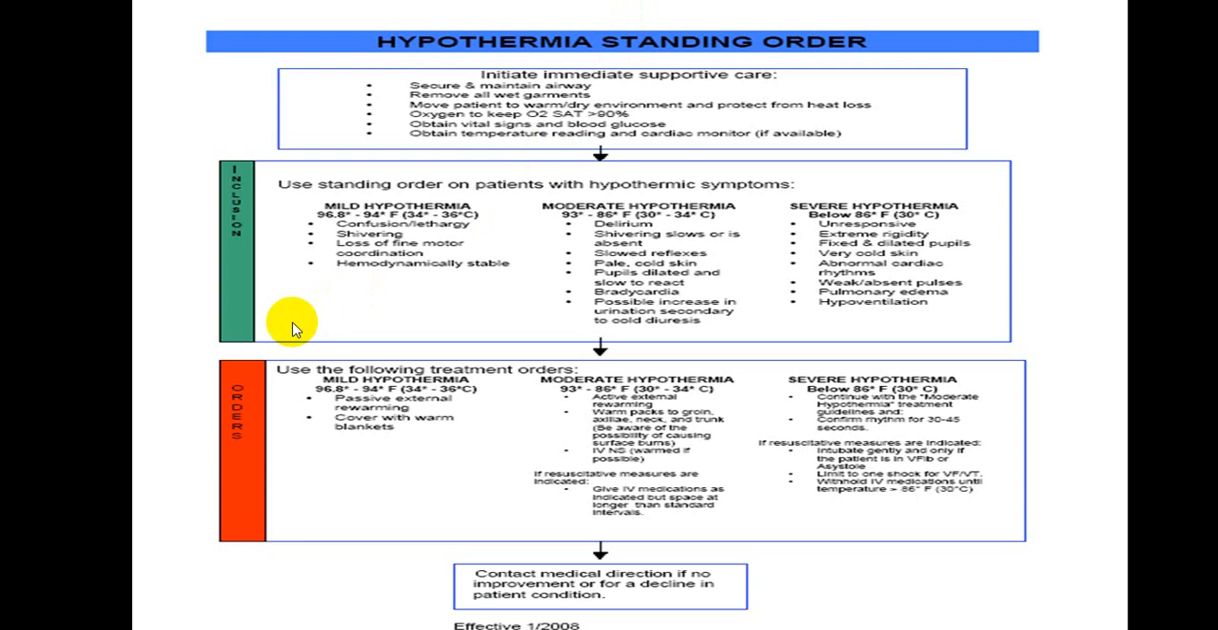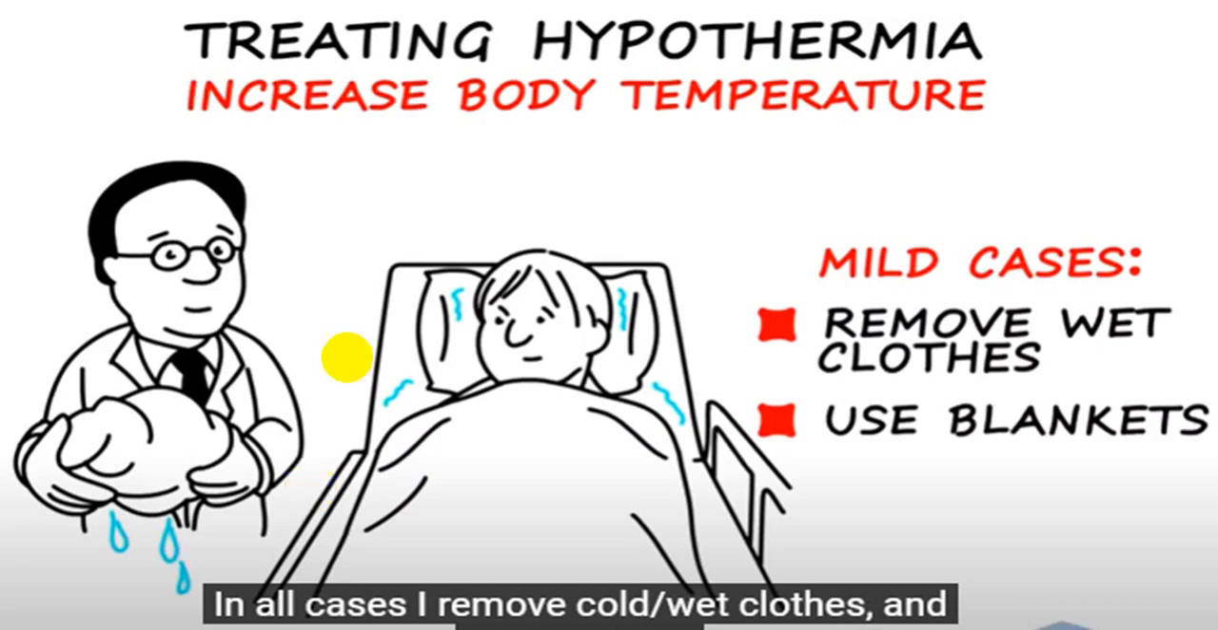At your leisure time you can go through what you do in mild hypothermia, what you do in moderate, and what you do in the severe variety. And this is what you do in induction and what you order, given in detail. At your leisure time you can go through it in a simplified way. In mild cases, remove the wet clothes and use blankets. Very easy. By and large, external rewarming will be enough.